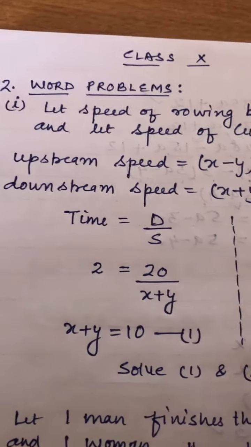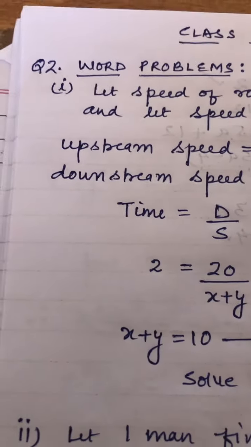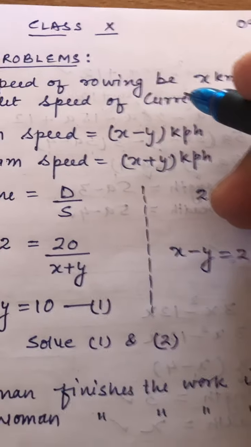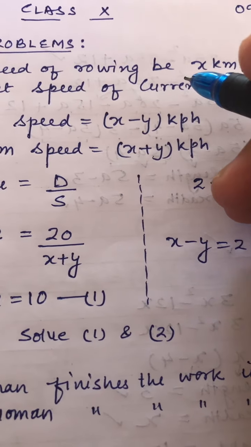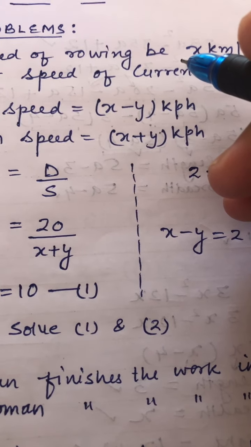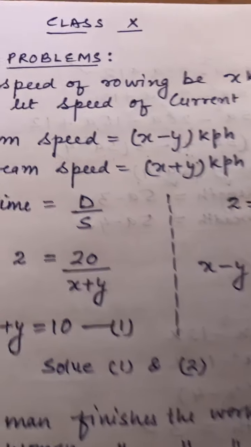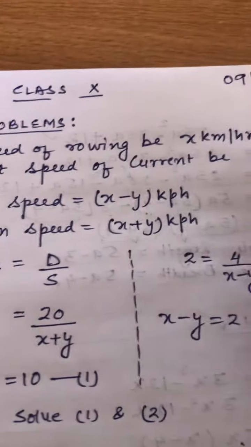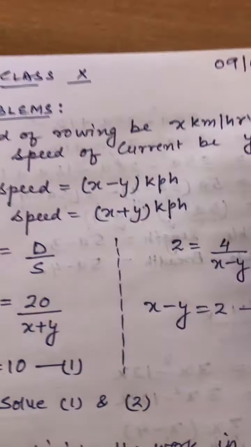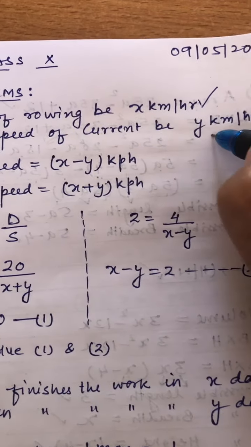Now, question number 3.6, question number 2, word problems will start today. First question says that Ritu can row 20 km downstream in 2 hours and 4 km upstream in 2 hours. Find her speed of rowing in still water and the speed of current. So, let the speed of rowing be x km per hour, and let the speed of current be y km per hour.